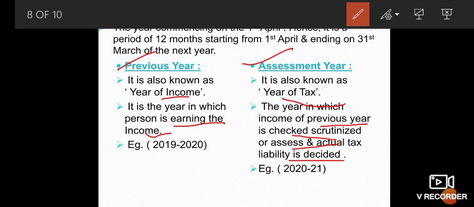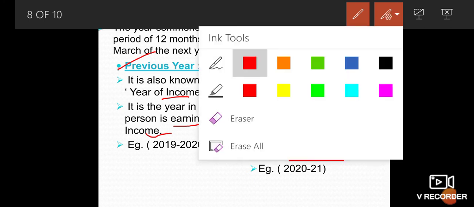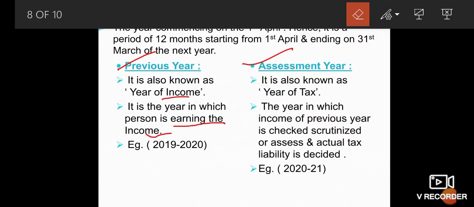Income earned in the previous year 2019-20 is assessed for tax in the year 2020-21. Those who are right now in TYBCom, their previous year is 2019-20 and assessment year is 2020-21. This should be noted.